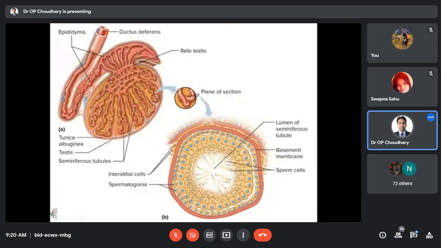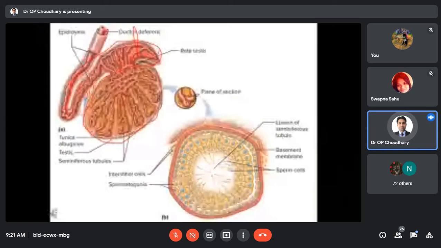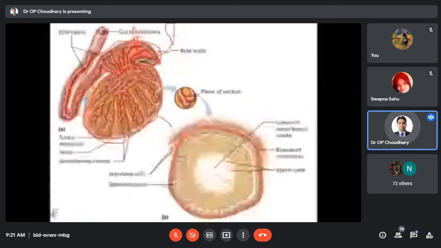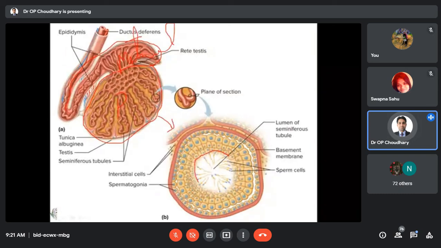If you have gone through the structure of the testis, you can see here, this whole is the testis, and this whole is the epididymis. The production of the spermatozoa occurs here, and in the epididymis there will be maturation of the spermatozoa. I already told you, this is the lumen of the seminiferous tubule, and this is the germinal epithelium. The production of sperm will occur from the germinal epithelium towards the lumen through various stages of the spermatozoa.